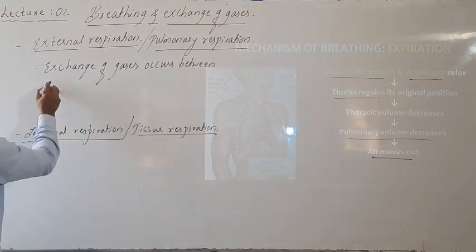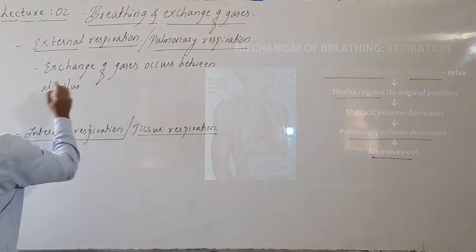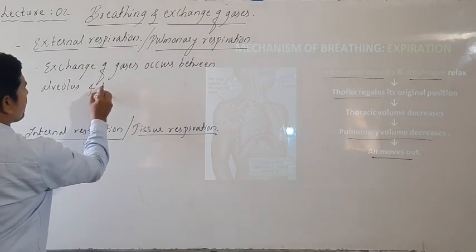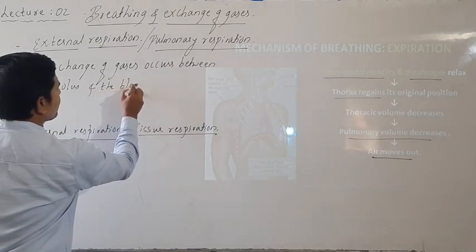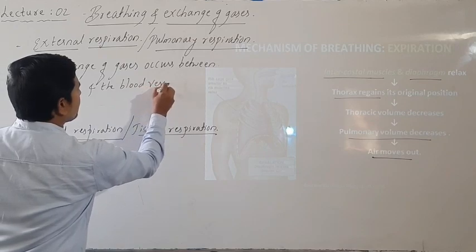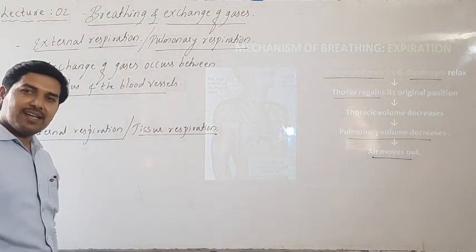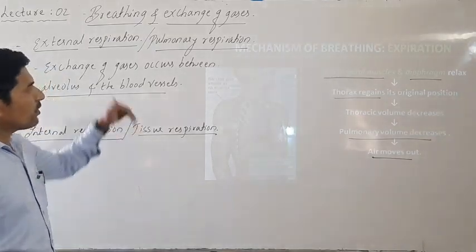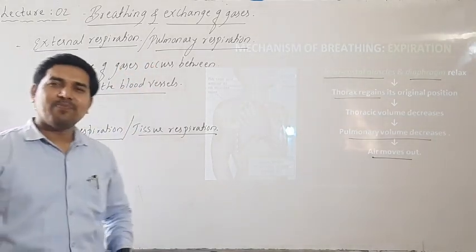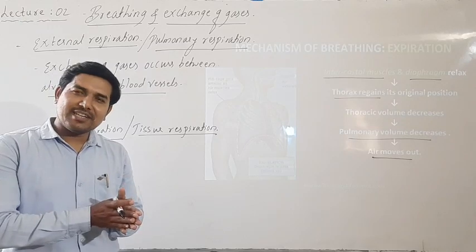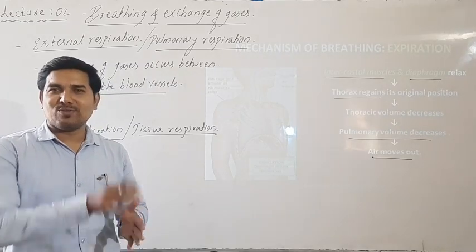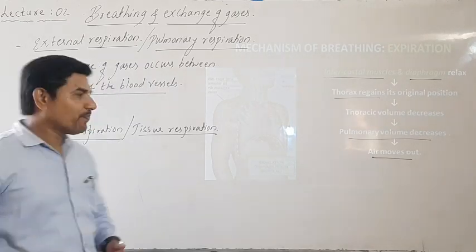This is also called pulmonary respiration. The name it gains is by where exactly the respiration occurs, the site where it occurs.